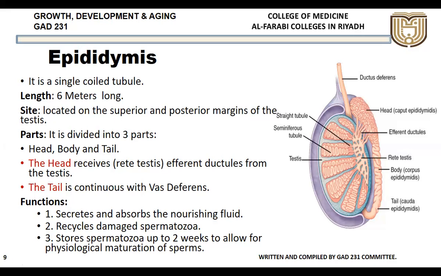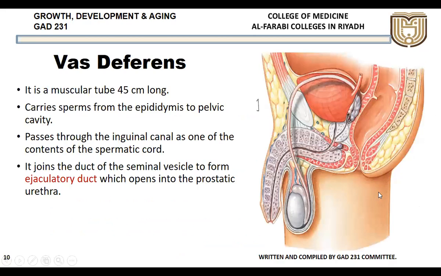Third, it stores the spermatozoa for up to 2 weeks, 14 to 15 days, to allow for physiological maturation of the sperms. Even though the sperms are produced in the testis, they are matured here. So this is the site where the sperms mature.